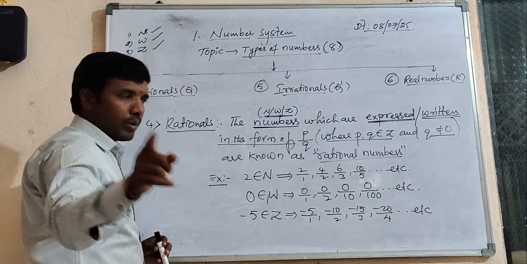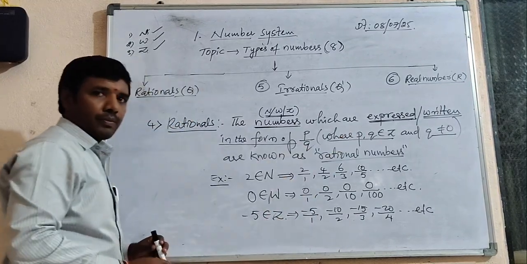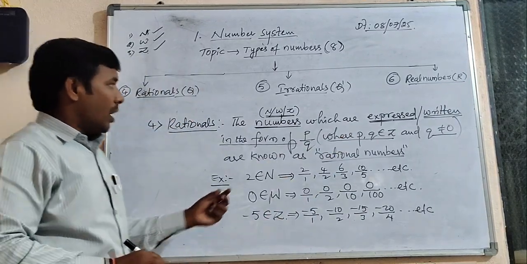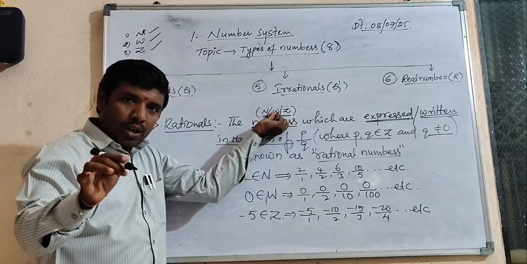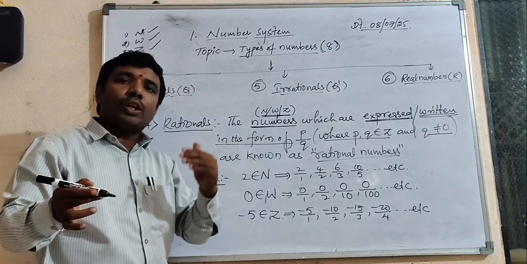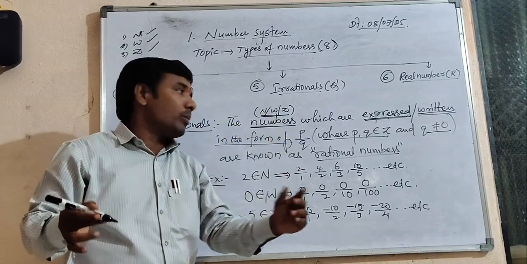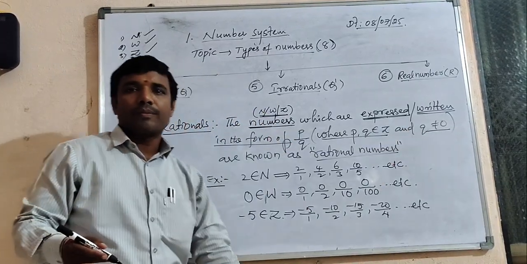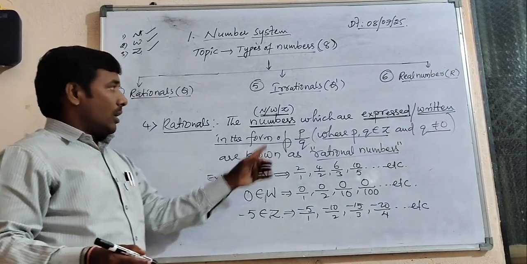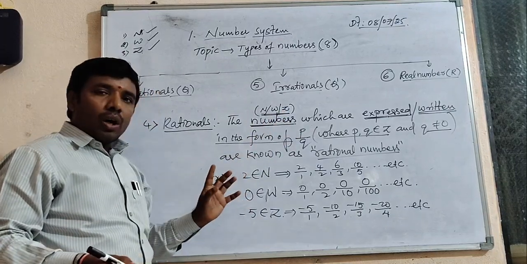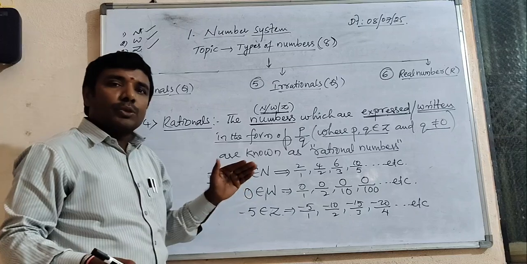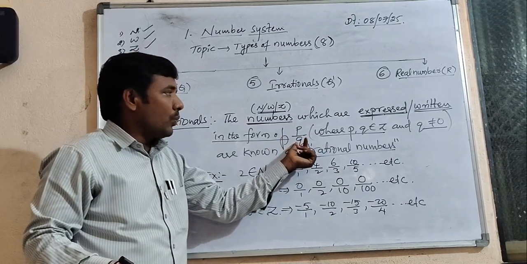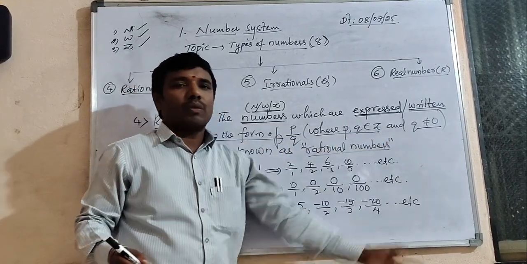Through this small example, we conclude that all natural numbers are rational numbers, because we can express them in p by q form under these two conditions. No doubt. Even all whole numbers are also rational numbers, because all whole numbers can also be expressed in the form of p by q under these two conditions. And all integers are also called rationals, the reason being we can express them in the form of p by q, where p, q are integers, q not equal to 0.